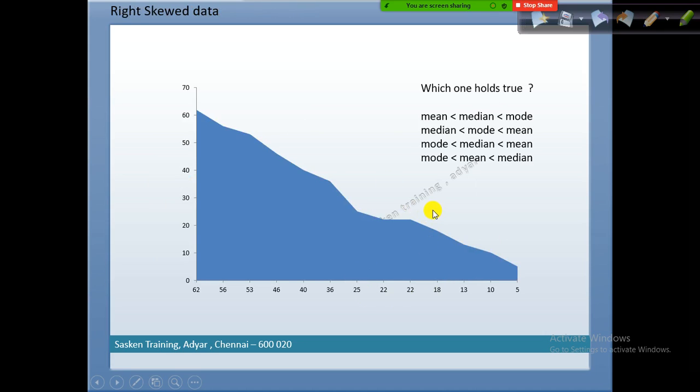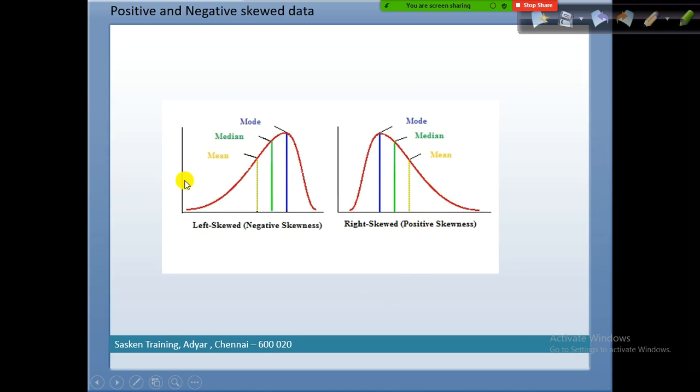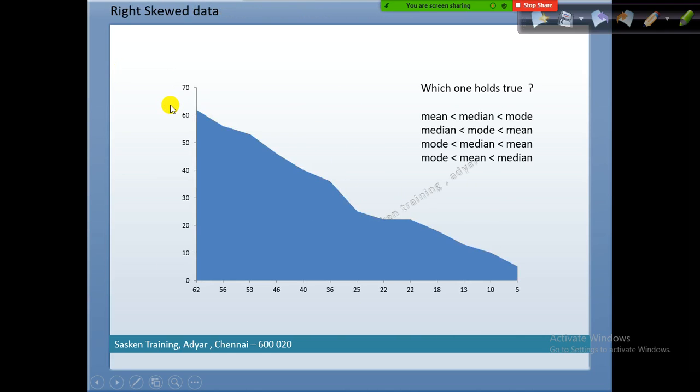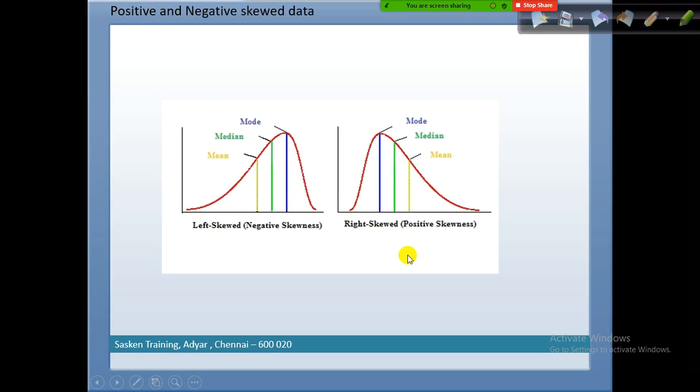If you have an outlier in your data set. The right skewed data is also called positively skewed data. If the data is skewed on the left side, that is left skewed or negatively skewed. Look here, left skewed and right skewed.